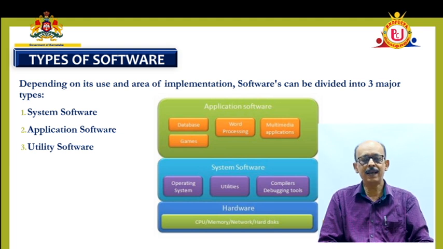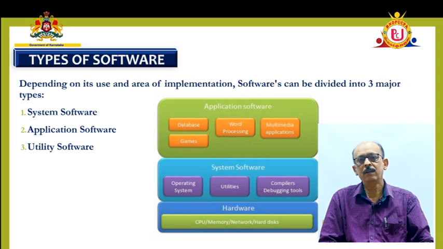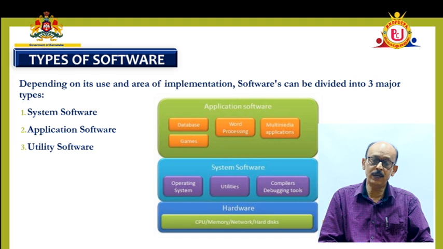If you can see the diagram, at the top you have the application software, maybe a database, MS Word, or any other application software. Above that we have the users. Between the hardware and the application software, you have system software.